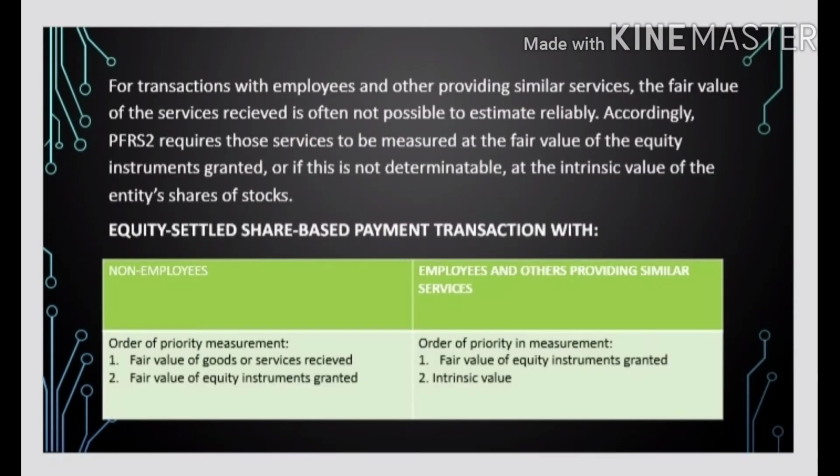For transactions with employees and others providing similar services, the fair value of the services received is often not possible to estimate reliably. Accordingly, PFRS 2 requires those services to be measured at the fair value of the equity instruments granted, or if this is not determinable, at the intrinsic value of the entity's shares of stock.